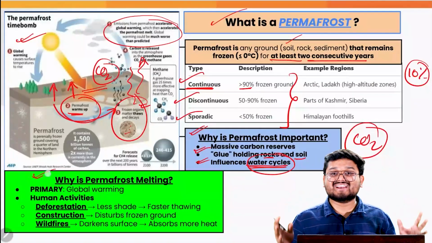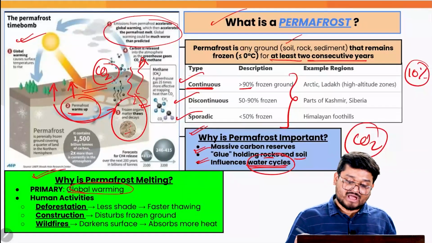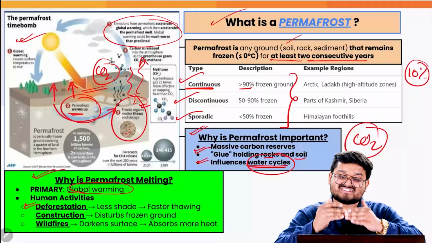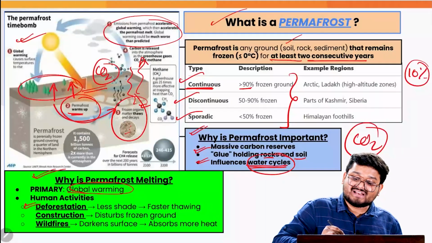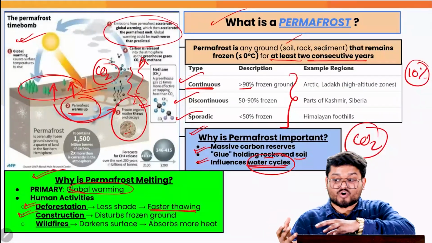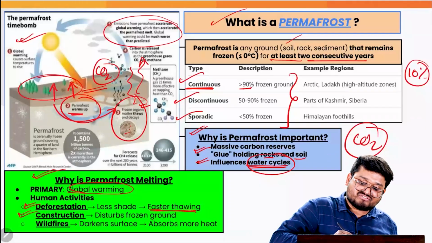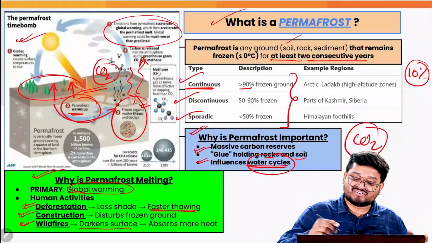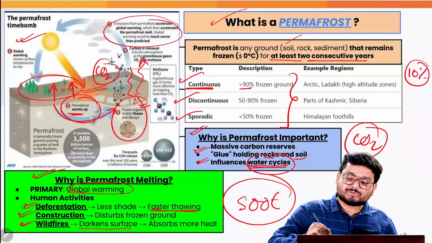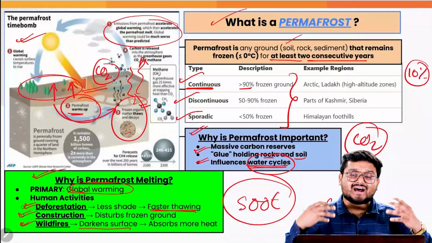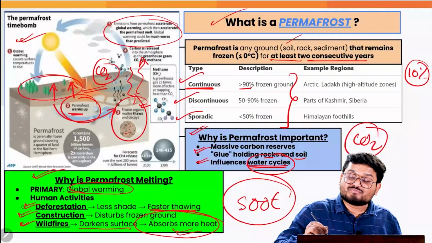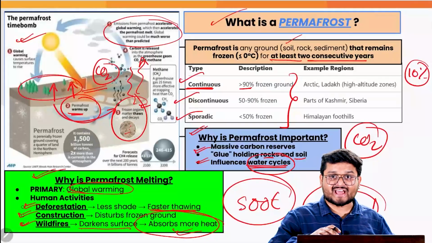And why is the permafrost melting in recent times? Primarily, it is global warming. Also, we have various other human activities. For example, deforestation is leading to less shade on these areas, which leads to faster thawing of the region. Construction activities disturb the frozen ground, leaving the organic matter below exposed. And finally, wildfires darken the surfaces by leaving soot on them. And we always know that due to the albedo effect, whenever we have darker surfaces, these darker surfaces absorb more heat. So we have a poor albedo effect in these regions as of now.